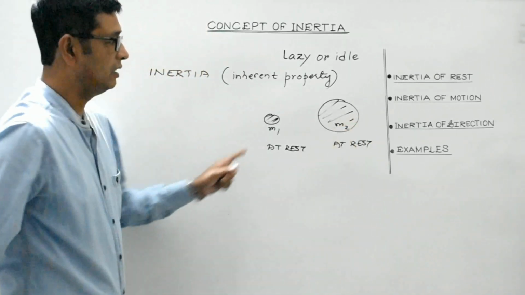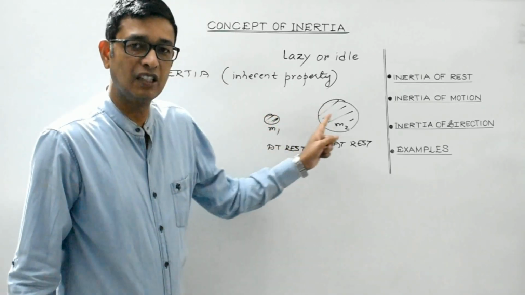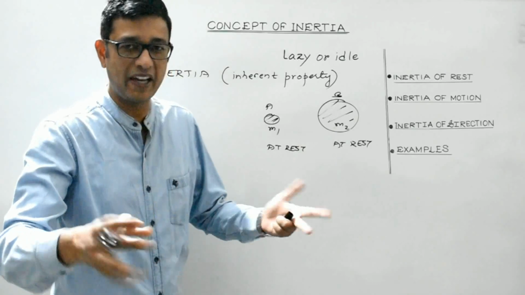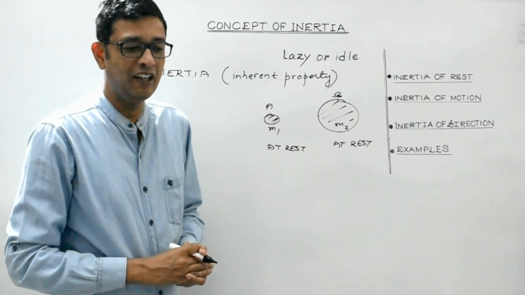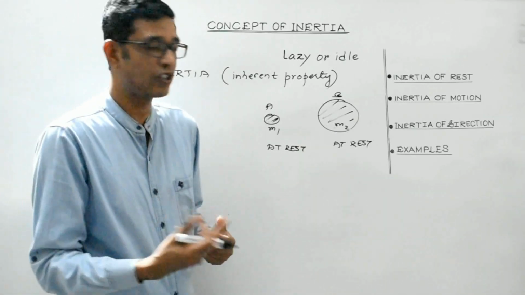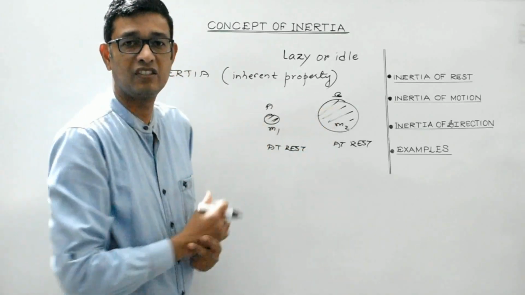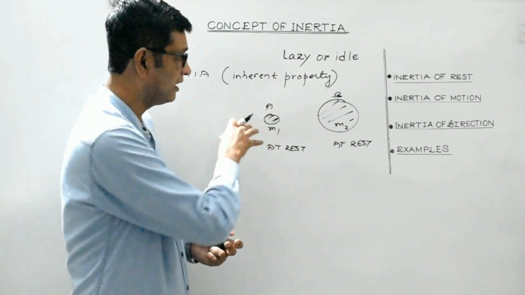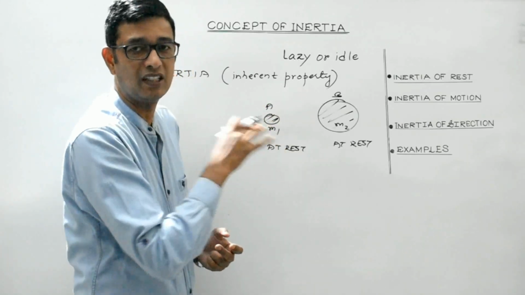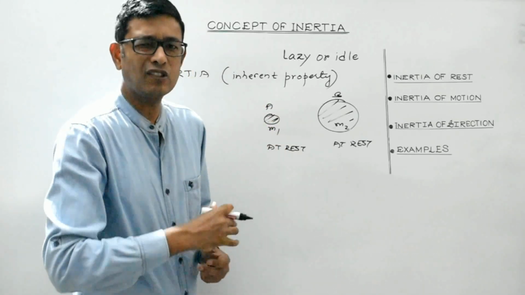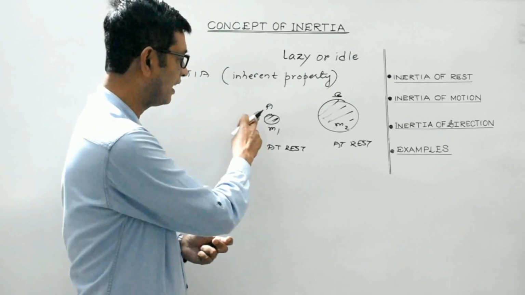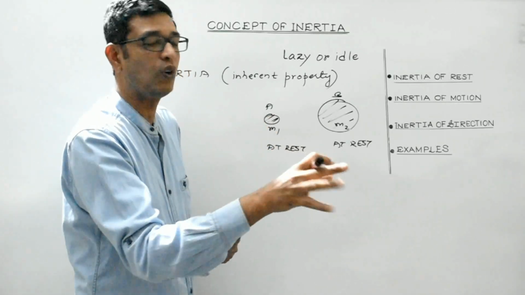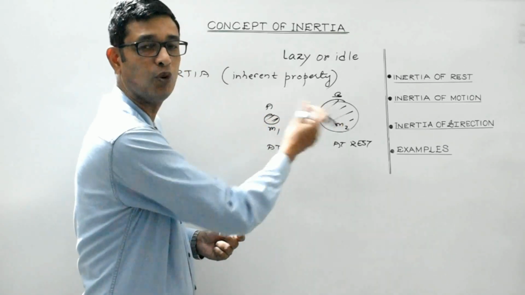Obviously, in the absence of any external unbalanced force, both these bodies A and B will tend to remain at rest only, isn't it? Now, if I wish to change the state of these two bodies from rest to motion, then I need to apply some external unbalanced force. It is common sense, students, that in the case of a lighter body, a small force will be required to change its state from rest to motion.